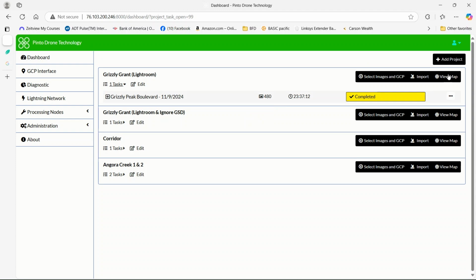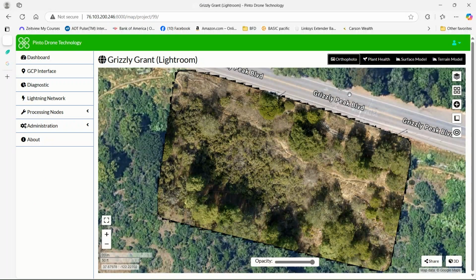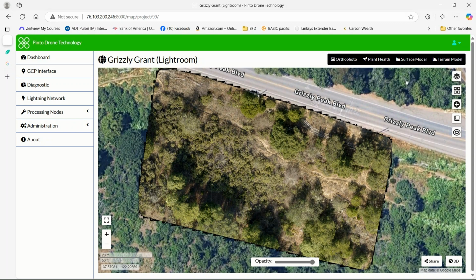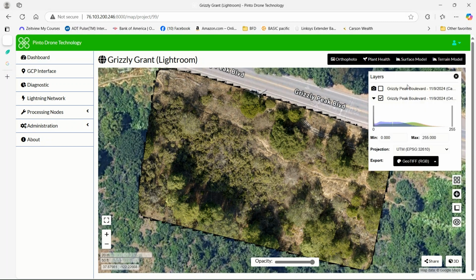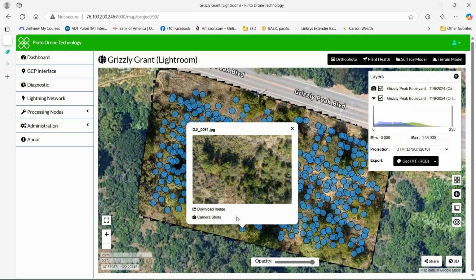Let's take a look at the map. And we'll look at the ortho photo here. Here's a high resolution ortho photo. And there's a lot of utility to it. So I just want to quickly go through that with you. First, on the Layers tab, if you click the camera, it shows you where all the photos were taken from. But not only that, you could click on a particular shot, and there it is.